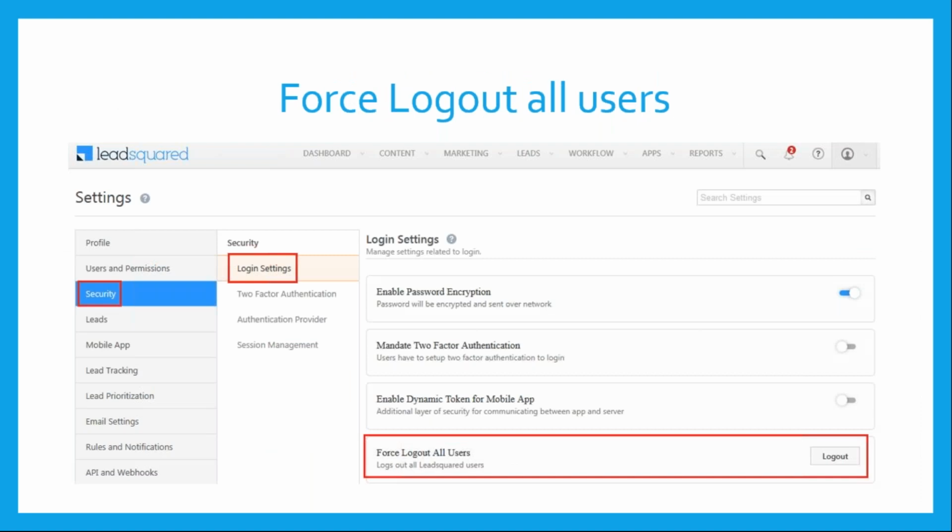The next feature that we have is force logging out all the users. This is a useful feature to have in situations like when there are any abnormal monitoring alerts from your monitoring team, or any abnormal activity that you identify as part of your incident monitoring. If you see abnormal activity, you would always want to reduce the impact area, right? As per security best practices, you need to reduce as much probability of this spread as possible. And in order to do that, the first thing that helps you here is force logging out